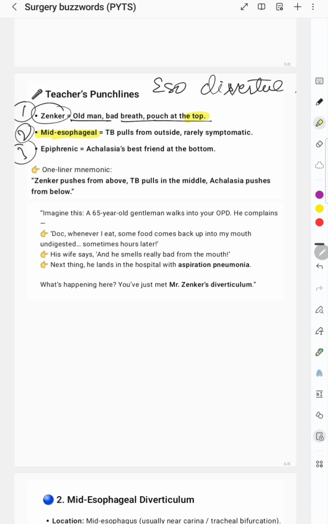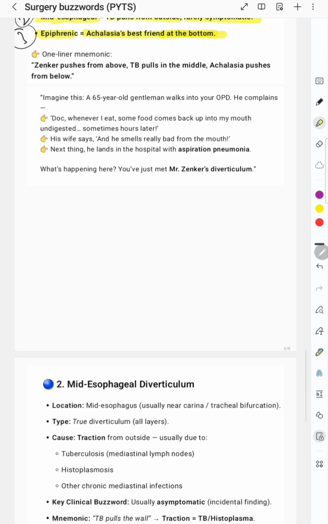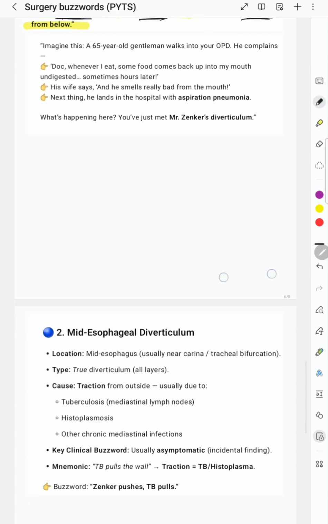For mid esophageal we have to remember, TB pulls from outside. TB is an outside pathology, outside the esophagus. The other one is from inside. This we have to remember: it pulls from the outside, and it is rarely symptomatic. And for epiphrenic we have to remember that it is achalasia's best friend. Why is it achalasia's best friend? Because it is at the bottom. So Zenker's pushes from above, TB pulls from the midline, and achalasia pushes. So these two are pushes and this one is pull. This we have to remember.